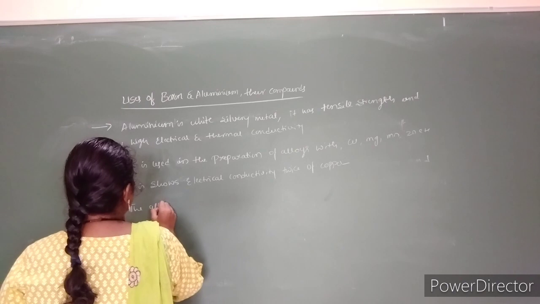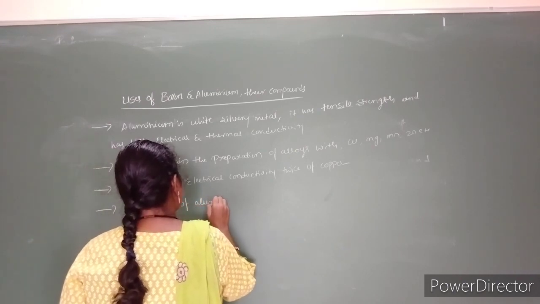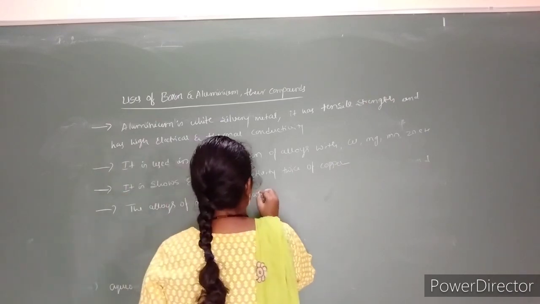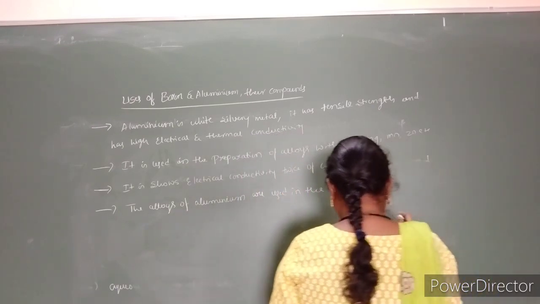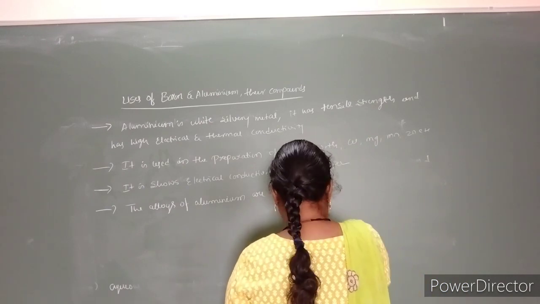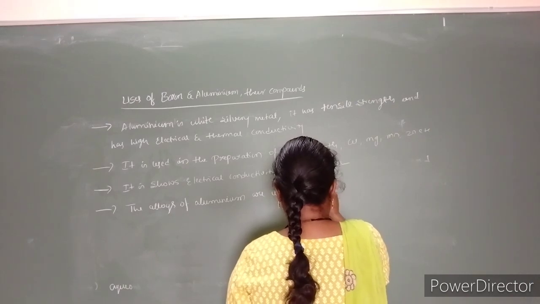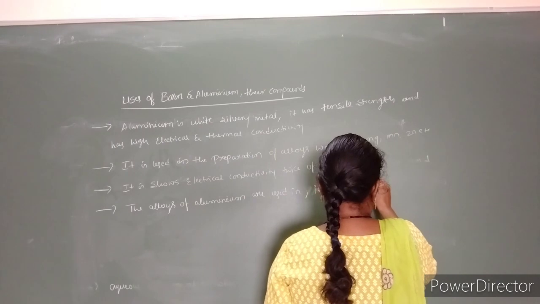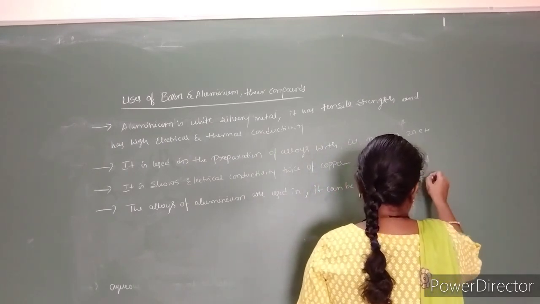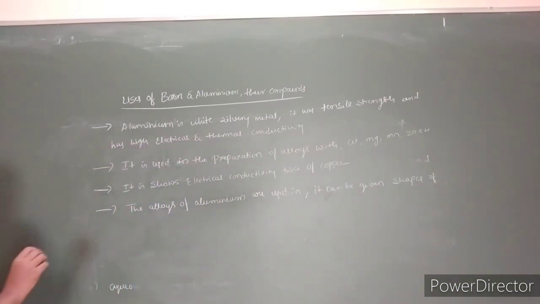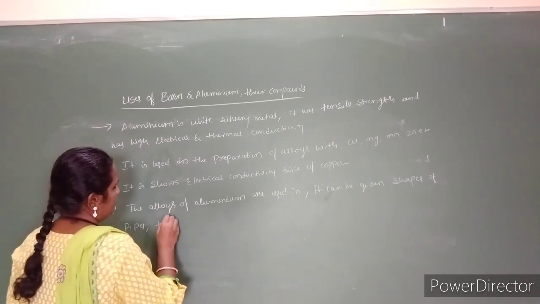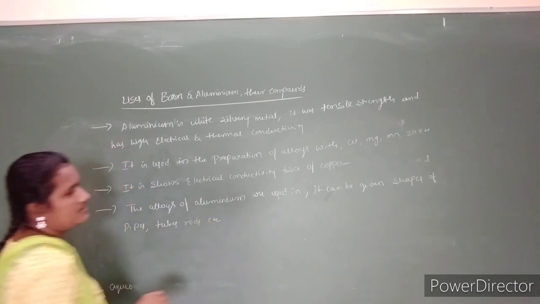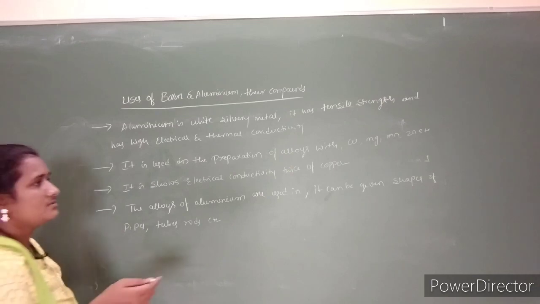The alloys of aluminum can be given the shapes of pipes, tubes, rods, etc. It also makes alloys with silicon.